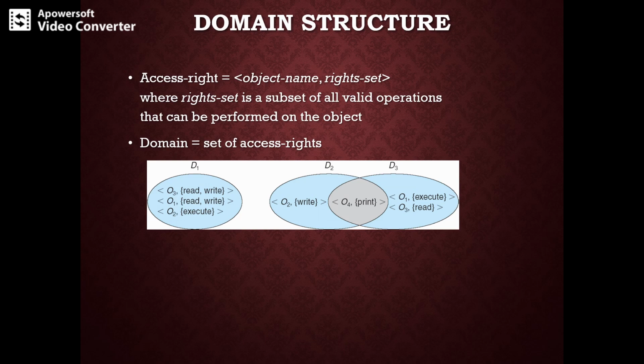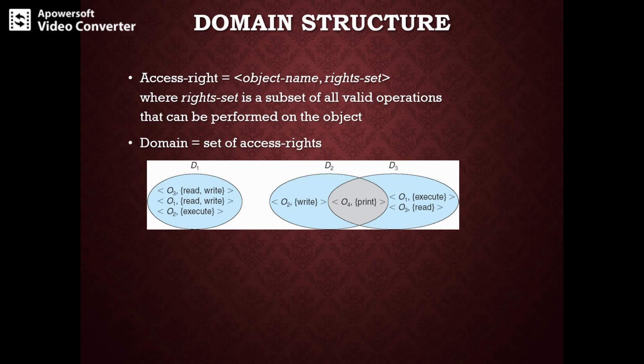A process should be allowed to access only those resources for which it has authorization. At any time a process should be able to access only those resources that it currently requires to complete its task, and that is referred to as the need to know principle. To facilitate this kind of domain of protection, the process will operate in what is called a protection domain, which specifies what resources the process can access.